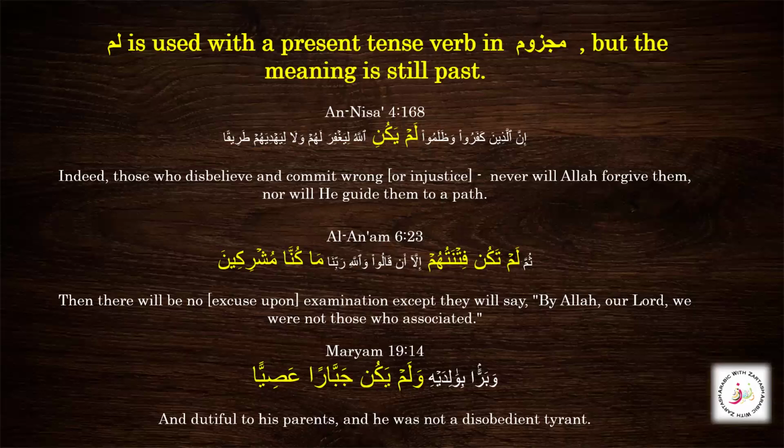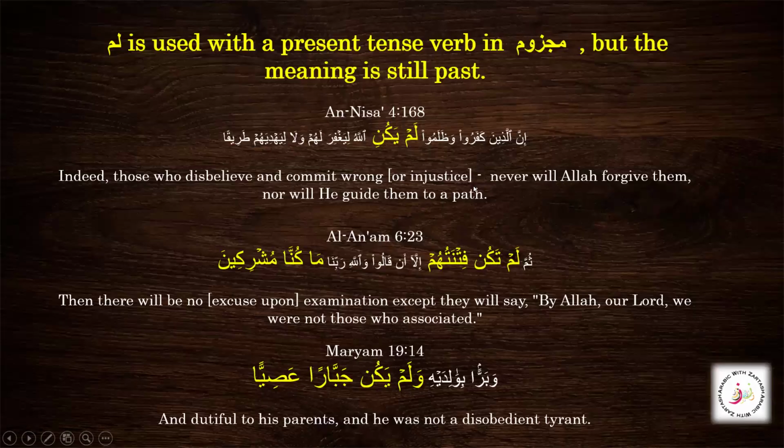This is the beauty: when lam is used here, it is quite an emphatic future, a future impossibility. It is saying lam yakunullahu liyaghfira lahum: it has never been the case and will never be the case that Allah would forgive them. So we say Allah will never forgive them. This is the beauty of how this is translated, even though it is still in the past, it also shows the impossibility of forgiveness from Allah subhanahu wa ta'ala.